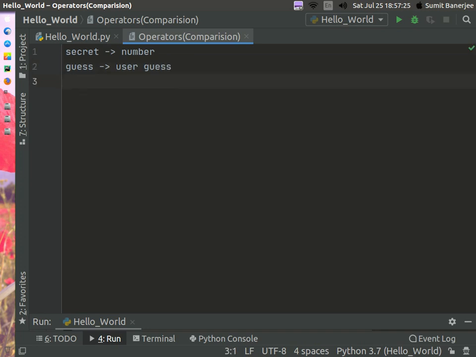After this, you need to make another variable and give it the name guess count. You can just say count, which will store how many times the user has tried to guess the number.